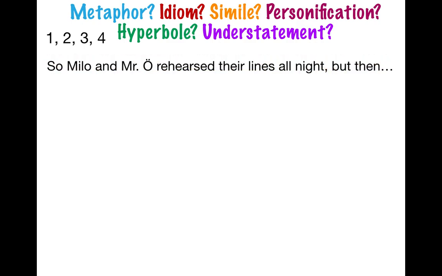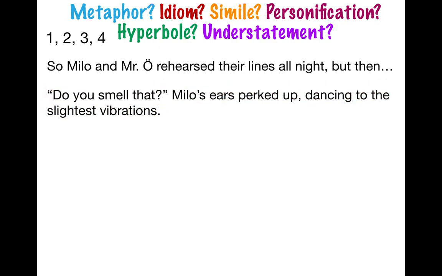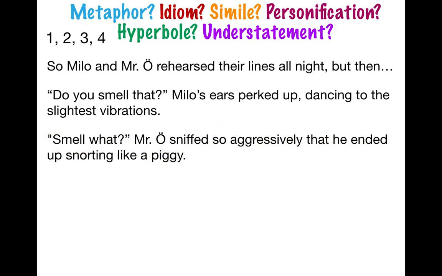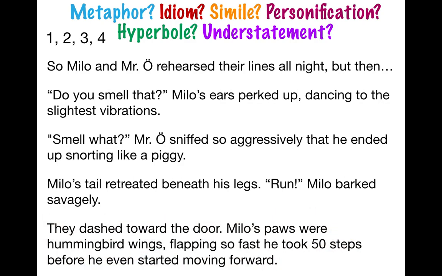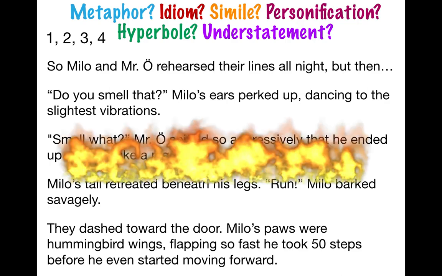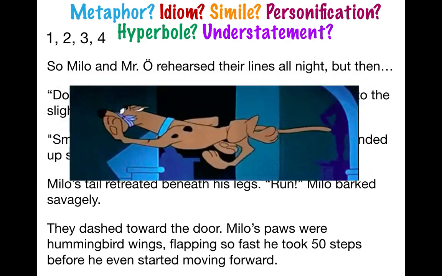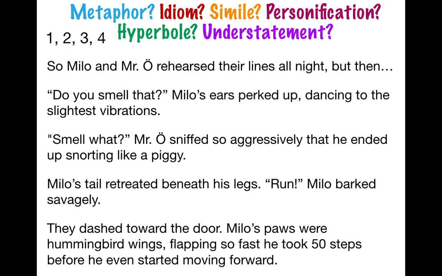So Milo and Mr. O rehearsed their lines all night. But then... "You smell hot?" Milo's ears perked up, dancing to the slightest vibrations. "Smell what?" Mr. O sniffed so aggressively that he ended up snorting like a piggy. Milo's tail retreated beneath his legs. "Run!" Milo barked savagely. They dashed towards the door. Milo's paws were hummingbird wings, flapping so fast he took 50 steps before he even started moving. Looked just like that. Okay, go ahead and hit pause.